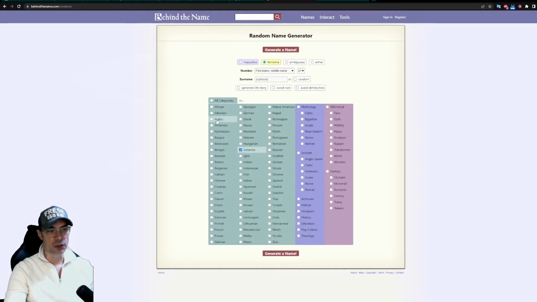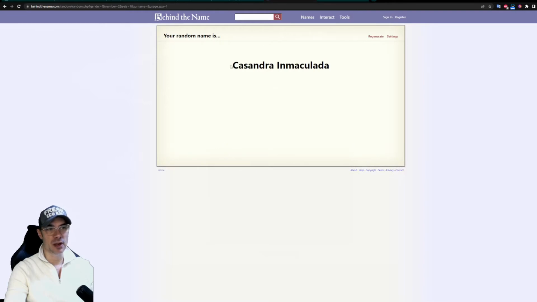In your case, you could do anything. You can pick any other one. You can say Spanish. Try not to pick multiple at once because it's confusing. It'll be confusing for Stable Diffusion. So just pick one of those just as a test and try to keep it in these normal categories, not in mythological. For now, at least. You can obviously experiment yourself later on. And you'll hit generate a name and it'll generate Cassandra Immaculada.